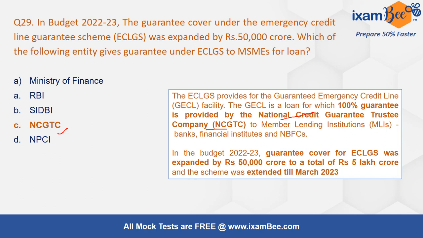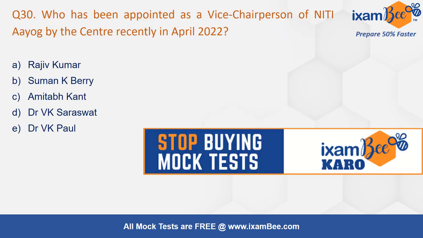This provides 100% guarantee under this facility, and in this budget 50,000 crore is expanded. So total under this scheme is now 5 lakh crore, and the scheme is also extended till March 2023. This much additional information you are getting in one question. That's why I always say that in one question, actually, there are 5-10 questions you are getting. So in 300 questions, we are covering maybe 1000 questions.